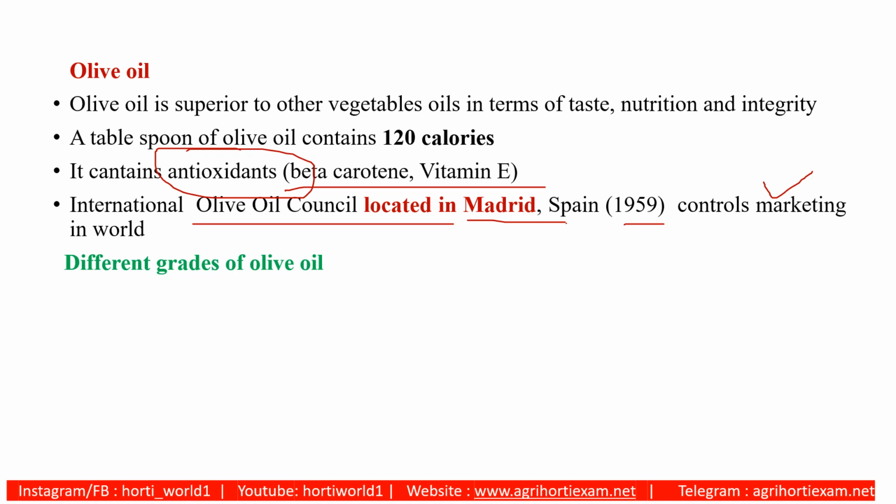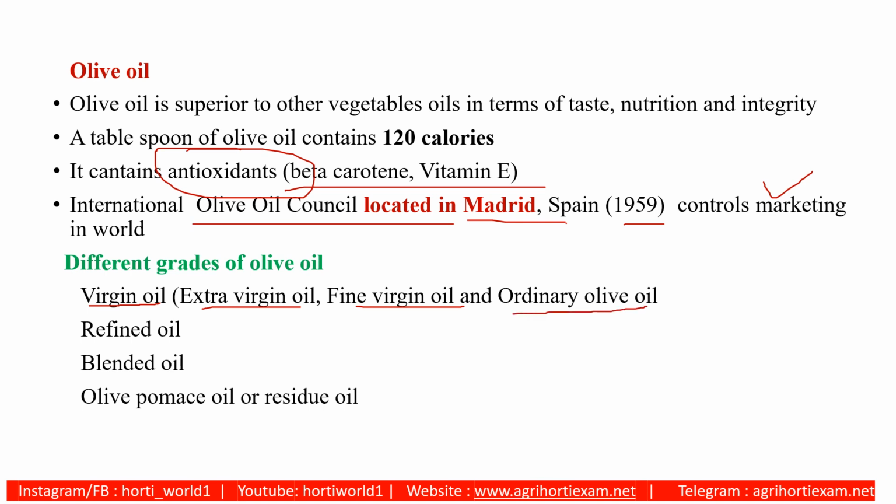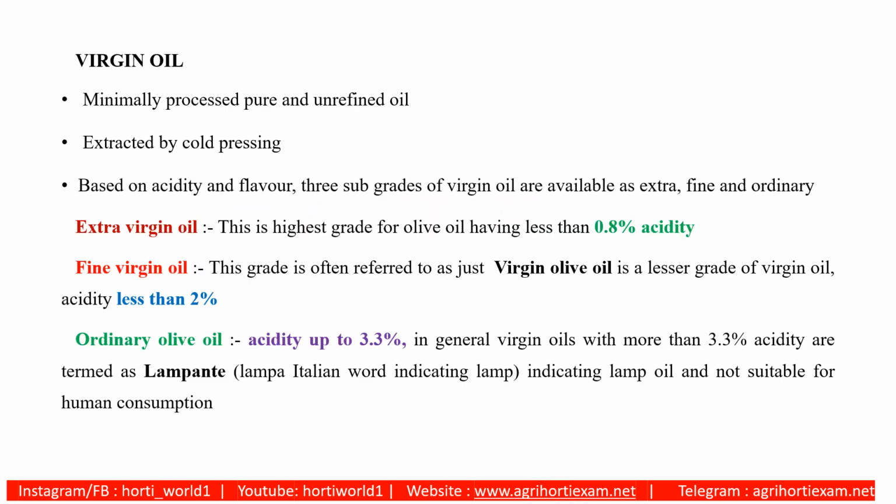There are different grades of olive oil: virgin oil, refined oil, blended oil, and olive pomace oil or residue oil. In virgin oil, there are three different subgrades: extra virgin oil, fine virgin oil, and ordinary olive oil. Virgin oil is minimally processed, pure and unrefined oil extracted by cold pressing. Based on acidity and flavor, three subgrades are divided: extra, fine and ordinary.